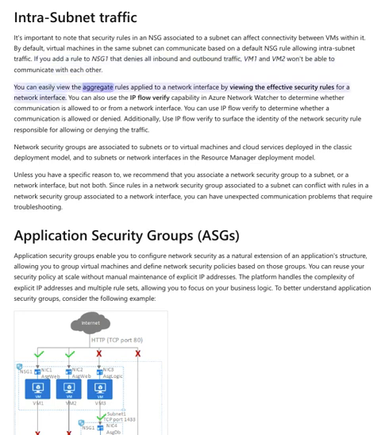You can easily view the aggregate rules applied to a network interface by viewing the effective security rules for a network interface. You can also use the IP Flow Verify capability in Azure Network Watcher to determine whether communication is allowed to or from a network interface. You can use IP Flow Verify to determine whether a communication is allowed or denied. Additionally, use IP Flow Verify to surface the identity of the network security rule responsible for allowing or denying the traffic.